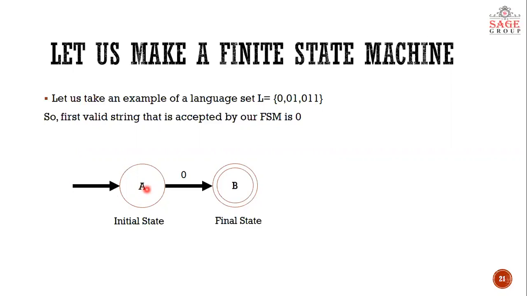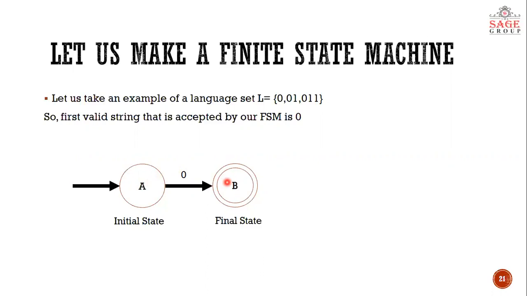Now we are supplying it 0 as input alphabet. So whenever A gets 0 as input alphabet, it should reach a final state, then only it will be a valid string, right? So we have supplied 0 as input to our state A, and it reaches a final state. Look, we are the designer of this machine, so as per requirement we are designing the machine.